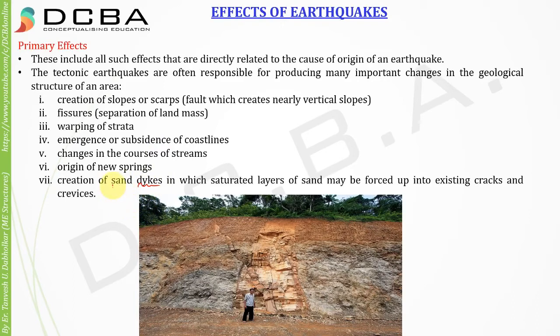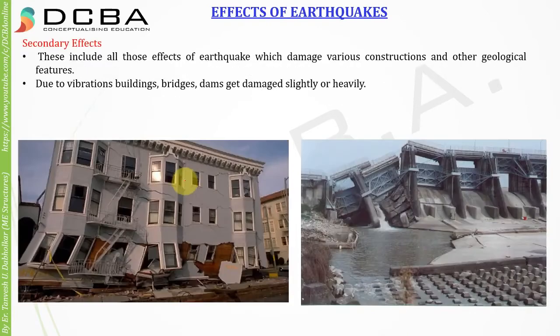Here we are using the word sand dikes, that is, sand is intruded between the bedding layers. You can see here that this layer is not continuous throughout, and suddenly there is a vertical layer present. So these are your sand dikes, and they can also be produced as an effect of earthquake.